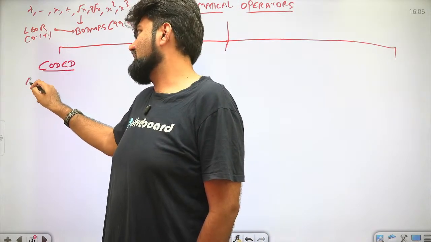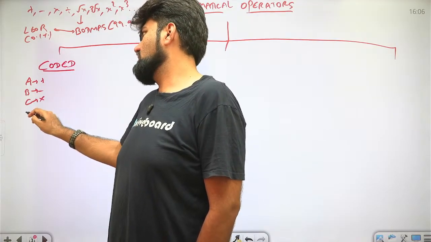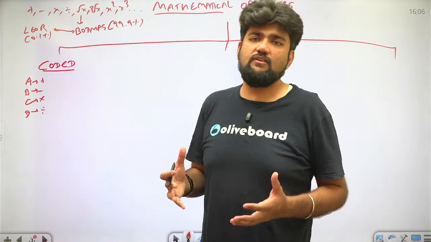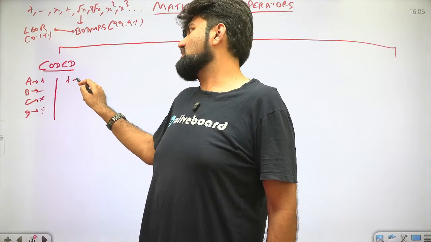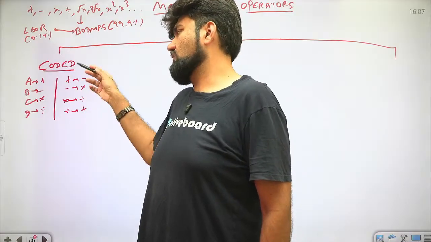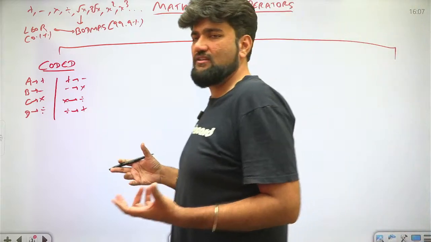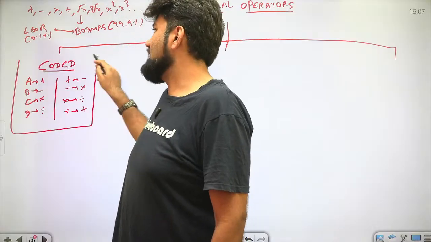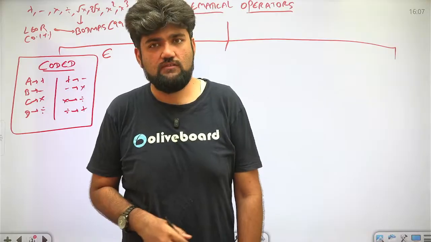Either they will code it like this, that A stands for addition, B stands for subtraction, C stands for multiplication, D stands for division. And now they'll give you an expression with ABCD in between with numbers and you have to replace it with these signs and solve it. This code changes for each question. Or they will tell you plus stands for minus, minus stands for multiply, multiply stands for divide and divide stands for plus, something of that sort. So you will have to replace these codes in your expression and then solve it to get the correct answer from the options. This set is one of the easiest sets in your mathematical operator based questions, right?